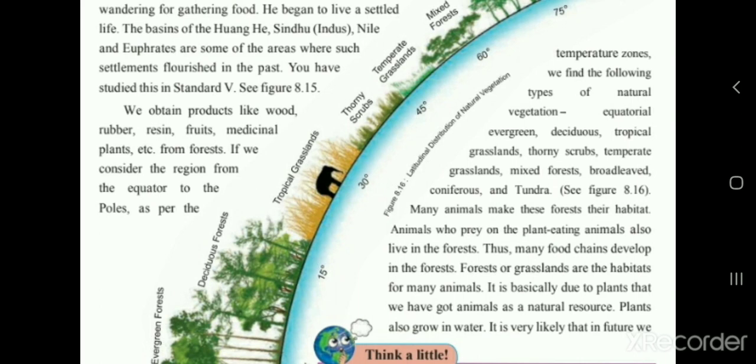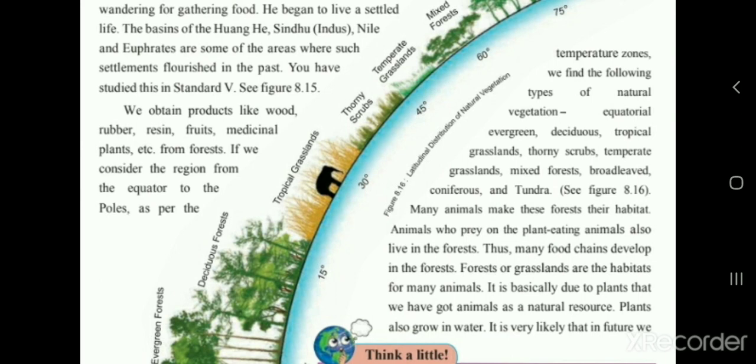There, Nile as well as Euphrates are some places where people started settling. Why did people settle in the basin area? Because water is available in a large amount, so for cultivating there is no need of going to far places to collect water and pour it there. So they used to settle where the river or the basins are.